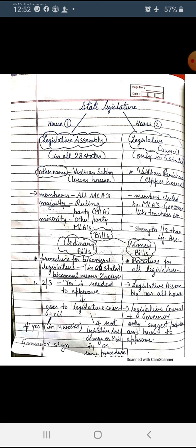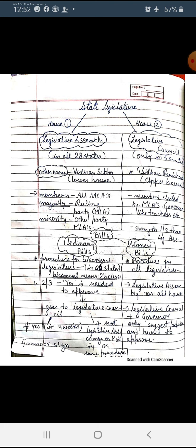The state legislature makes the law in the state. We have the first house, the legislative assembly, and the second house, the legislative council. We have the legislative assembly in all 28 states of India, and the legislative council in only 6 states. The other name of the legislative assembly is Vidhan Sabha, the lower house. The legislative council's other name is Vidhan Parishad, the upper house.